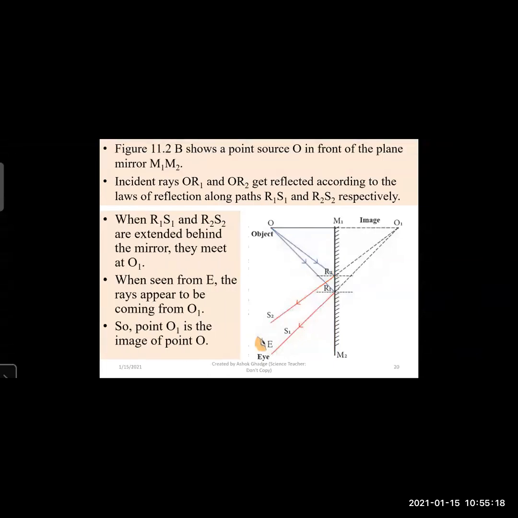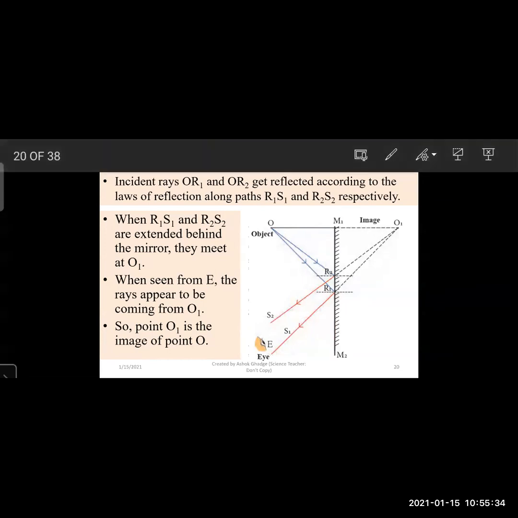Now when R1S1, that is the first reflected ray, and the second reflected ray, R2S2, if we extend them behind the mirror, they will meet at a point O1. If we extend back R1S1 and R2S2, we will get an intersecting point, that is O1.